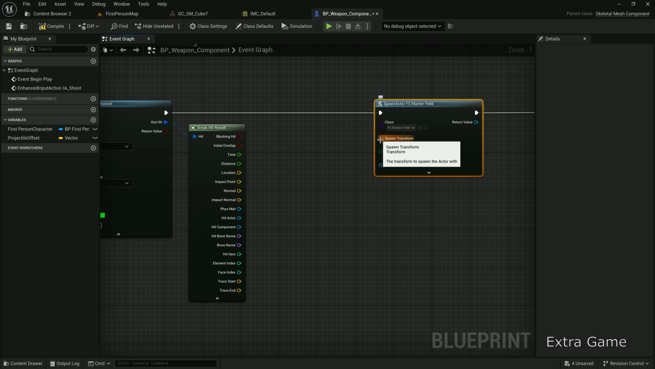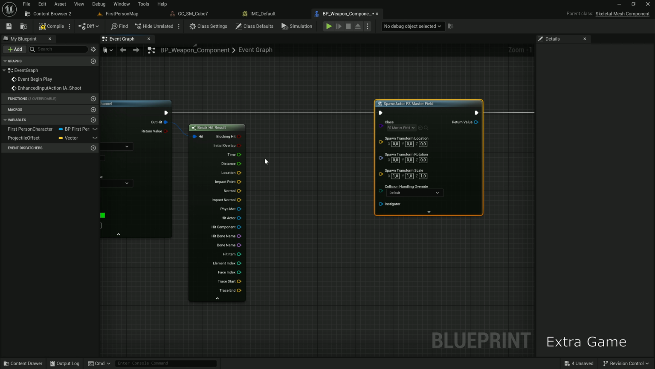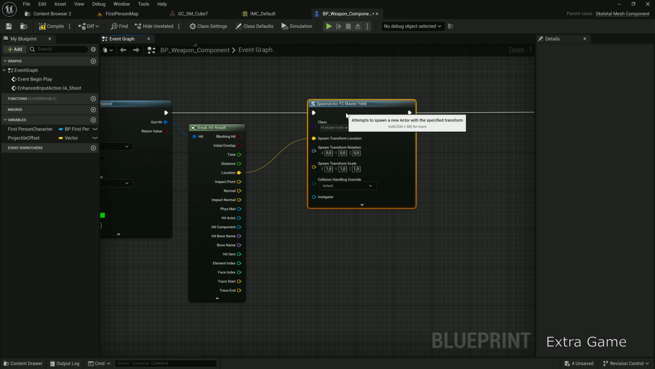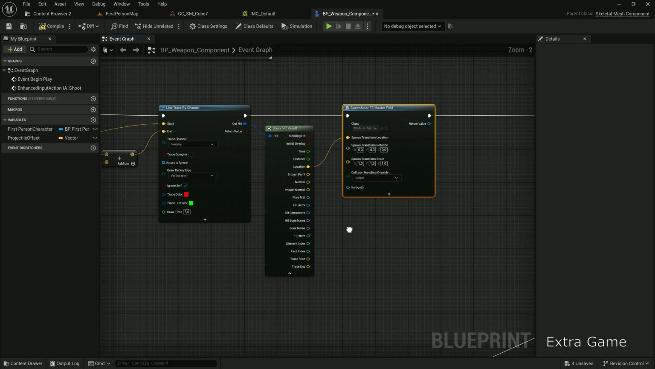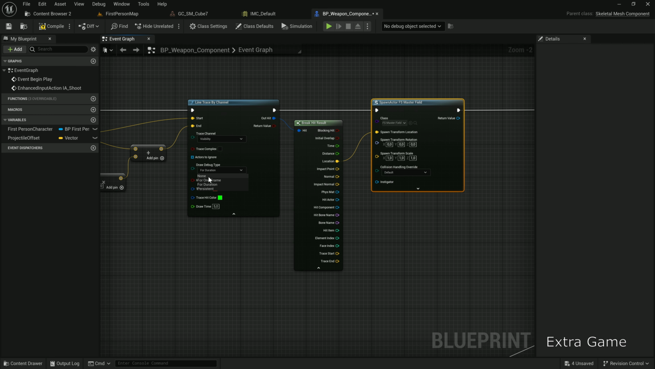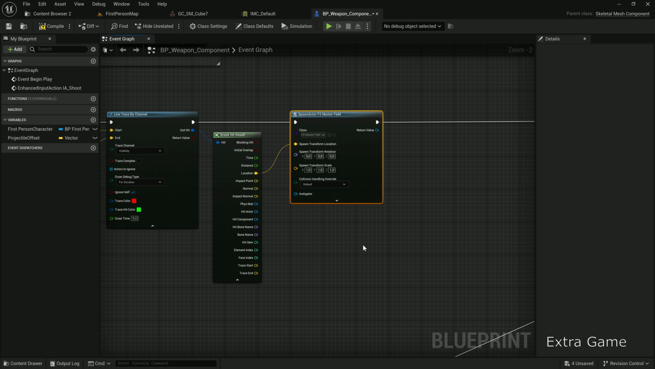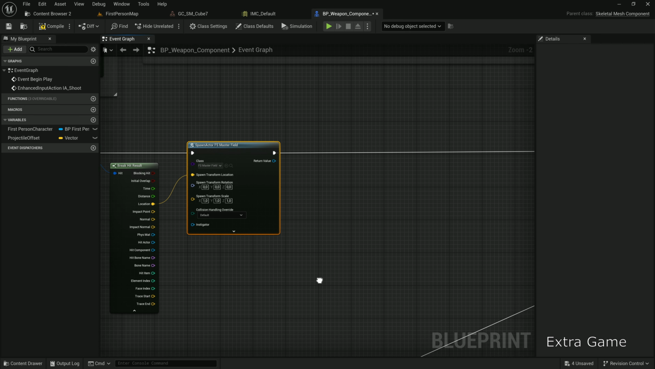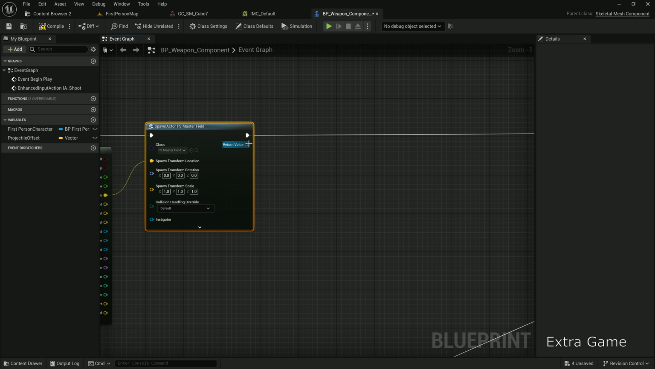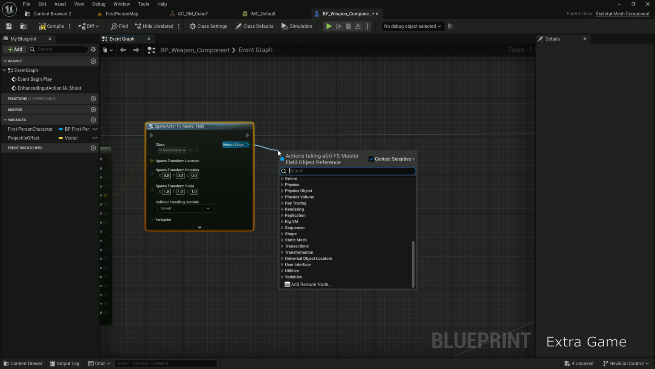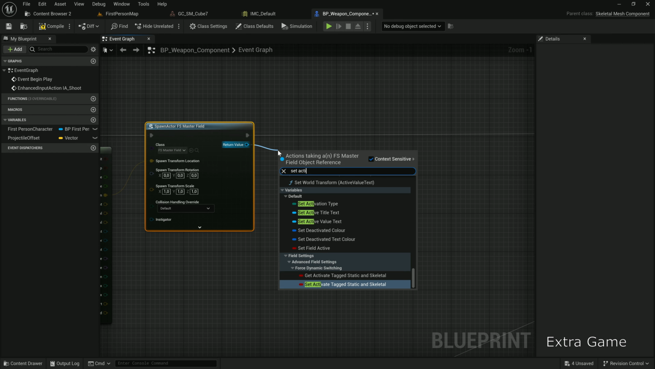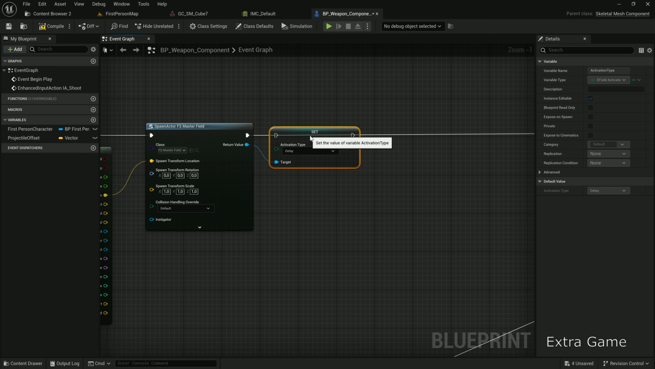Right-click, spawn transform, and split struct pin. Connect location to spawn transform location so the field appears at the hit point. You can remove the trace debug if you want. From return value, add nodes. Set activation type to trigger to activate the field.